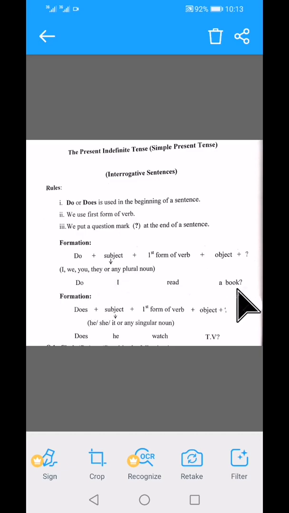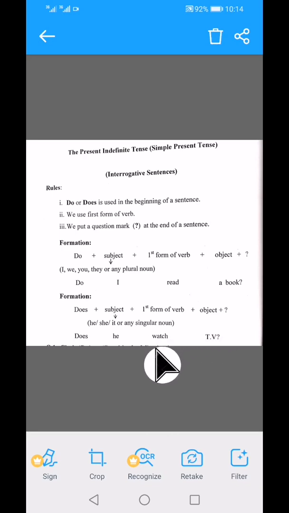Do I read a book? And when you have he, she, it or any singular noun, you add does. Does plus subject plus first form of verb, and at the end of the sentence the question mark. Does he watch TV?